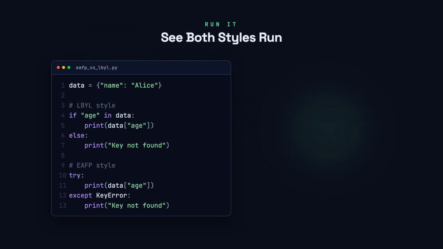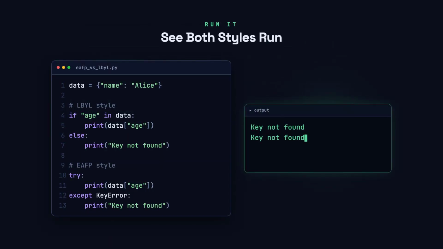Both styles print the same thing: key not found. The dictionary has no age entry, so each approach handles that gracefully. EAFP just does it with fewer lines and no duplicate logic.